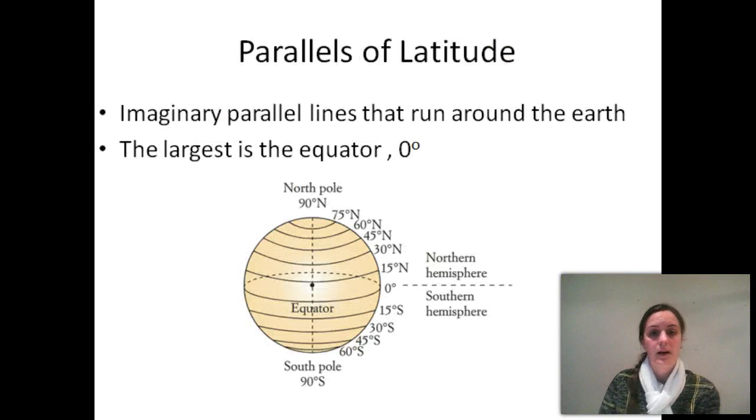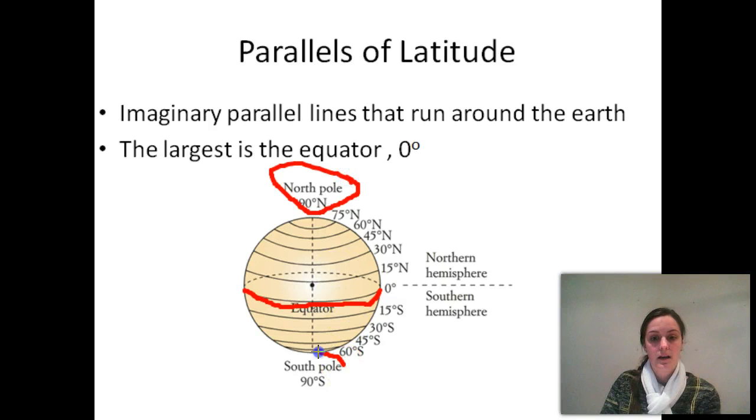Okay, let's have a look at parallels of latitude. They're imaginary parallel lines that run around the Earth. So latitude is going around the Earth. The largest is the equator, which is sitting here in the middle. I'm just trying to get my pen to draw. Okay, we've got the equator, and that's at 0 degrees. Above the equator is the northern hemisphere, and below is the southern hemisphere, with the North Pole at 90 degrees north and the South Pole at 90 degrees south.